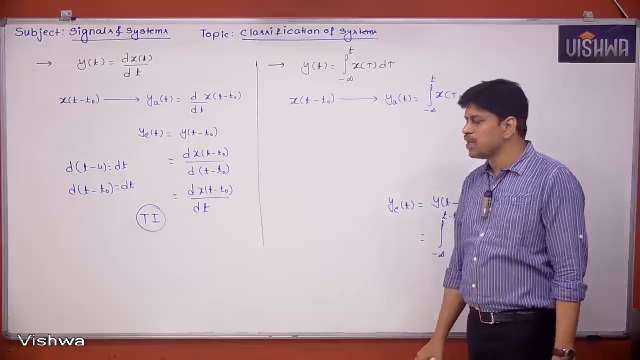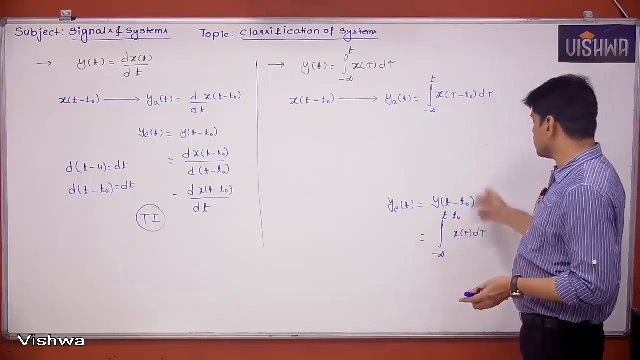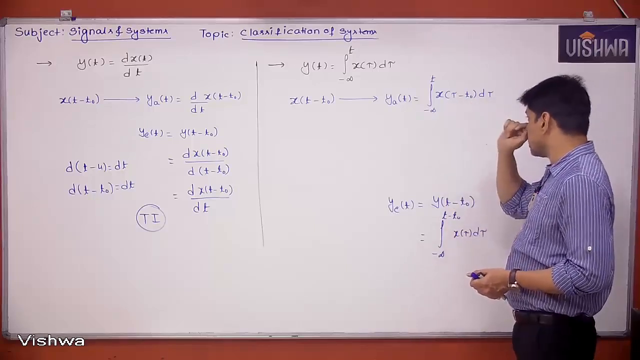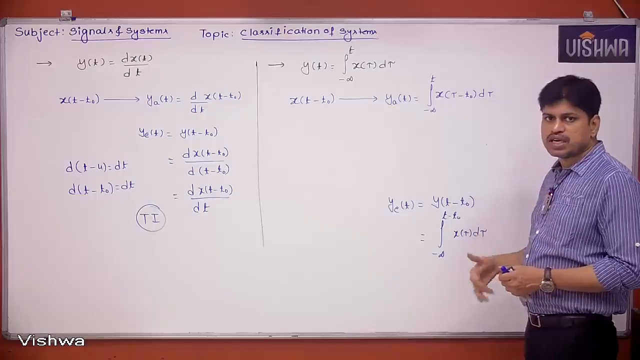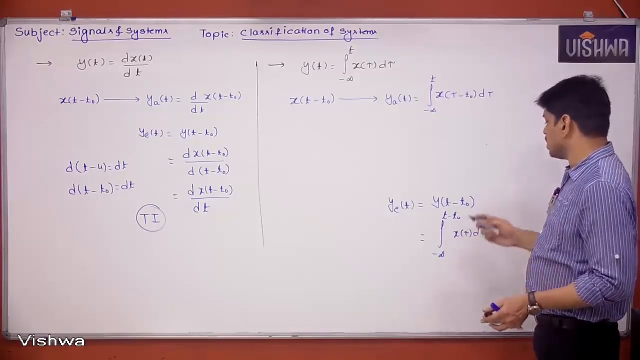How are they going to be exactly same? Let's check it out. First, we cannot compare these two integrals directly. Why? The integrand here is x of tau minus t naught. Here it is x of tau. So both are different. If integrands are different, we cannot compare the integrals. Then how can we make them equal?